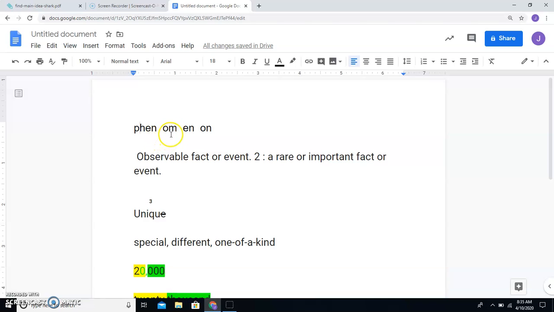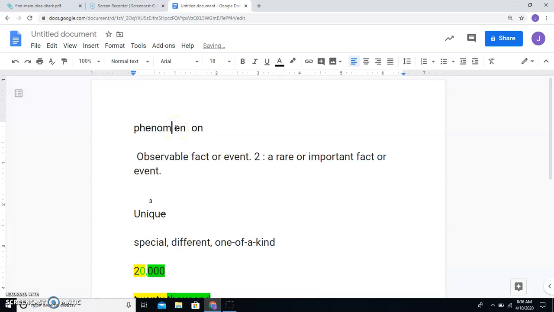This is a very long word that you'll find in the text. It's four syllables, but when you look at it, all four syllables are just closed syllables, so it will be simple to read and put together. Let's try it together. Fen, en, on. Phenomenon. What is a phenomenon?